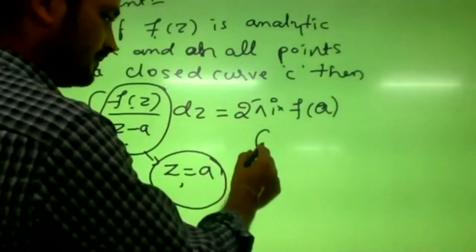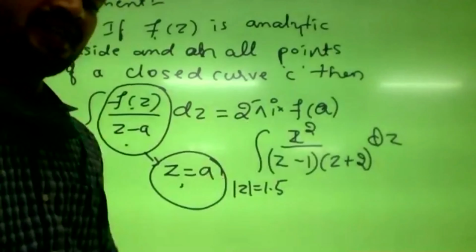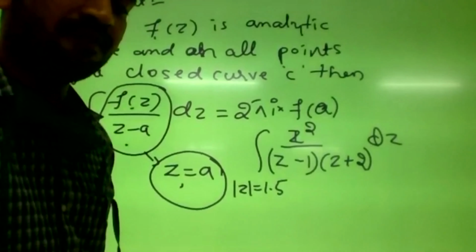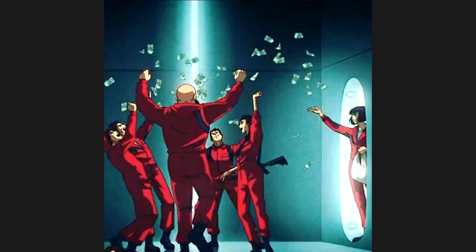Now, which points lie inside the circle and which point lies outside the circle? First you tell me. z equals 1 lies inside the circle, and z equals minus 2 lies outside.